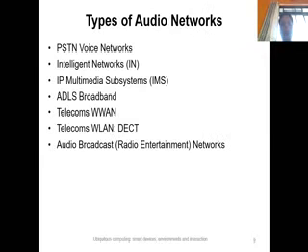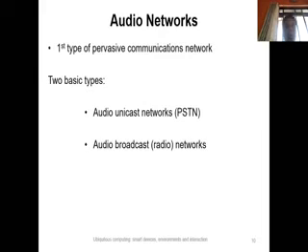Now, if you look properly at these types of network, you will come to the conclusion that audio networks are basically of two types. One is the audio unicast network, and a widely used example is the PSTN network, that is, the public switched telephone network.